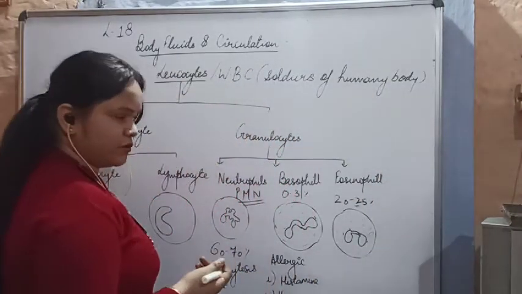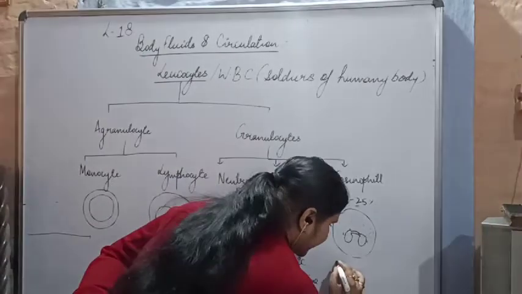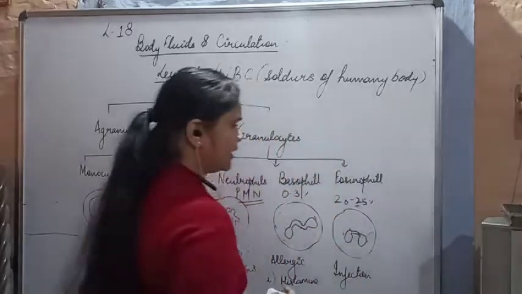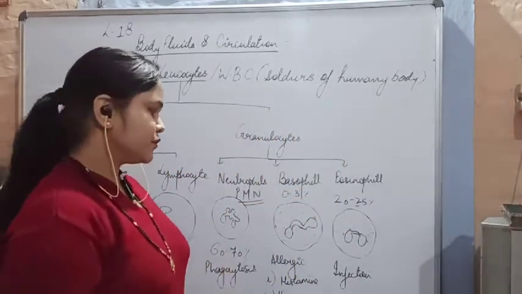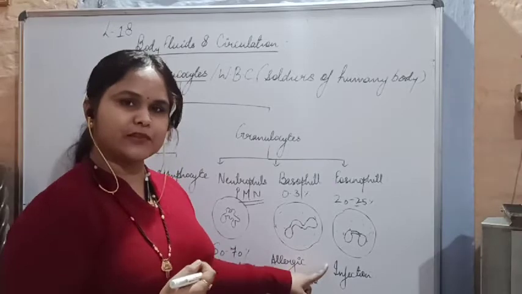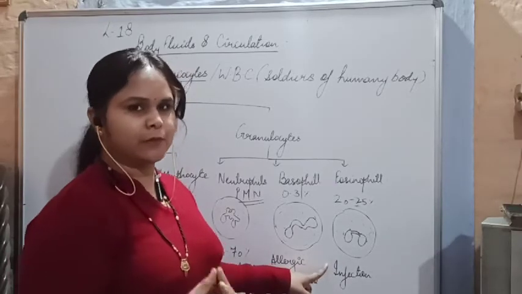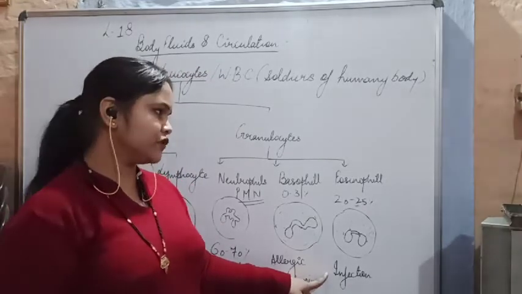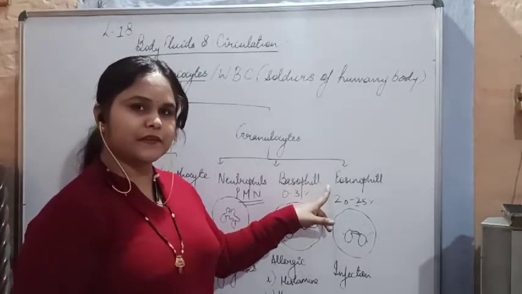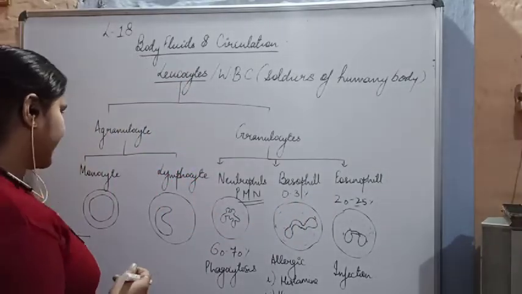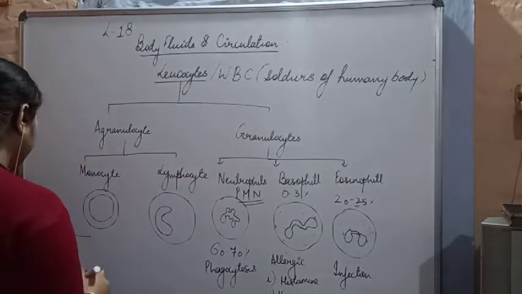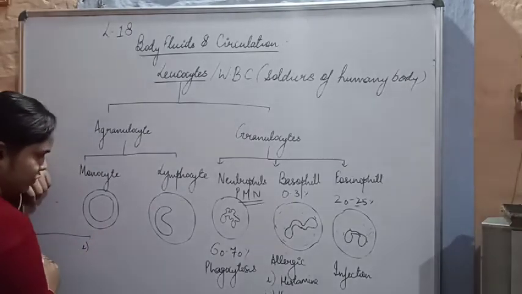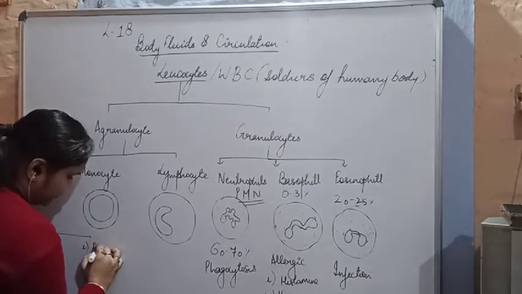Okay, then the eosinophil. Whenever we have an infection, the eosinophil will increase. Infection means entry of the pathogen and its multiplication in our body. So whenever we have infection with any pathogen, the level of eosinophil is going to increase in our body. Okay, now let's move on to the monocytes. The one most important function performed by the monocyte is only phagocytosis.